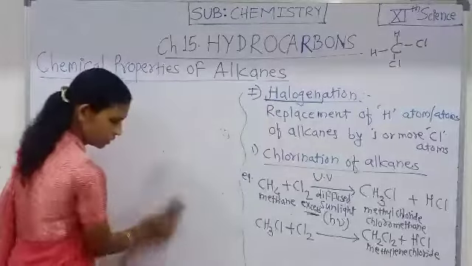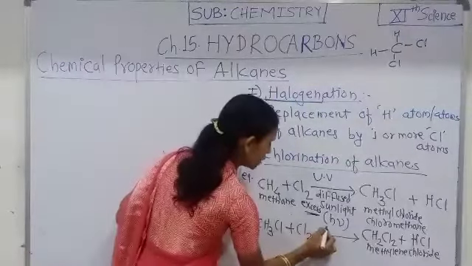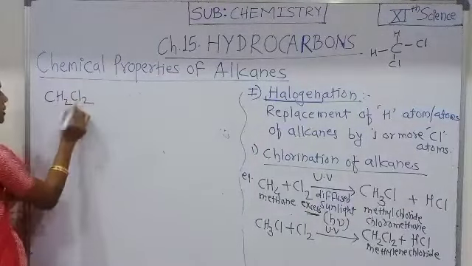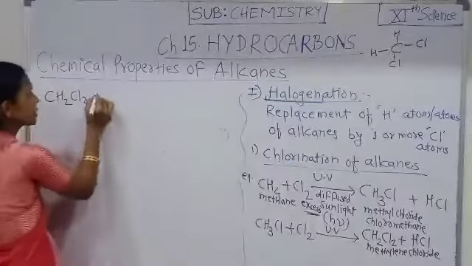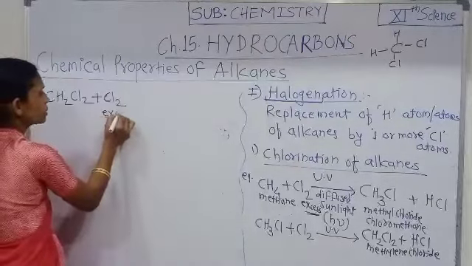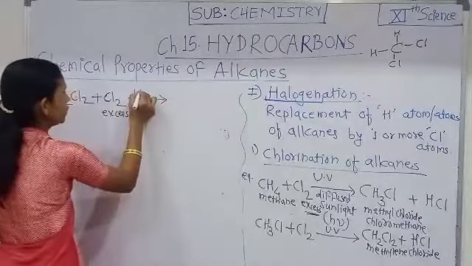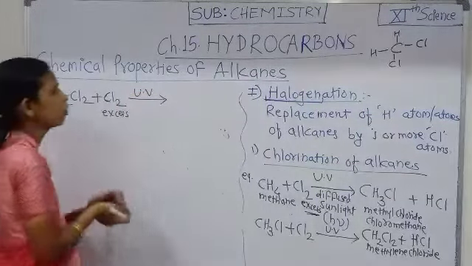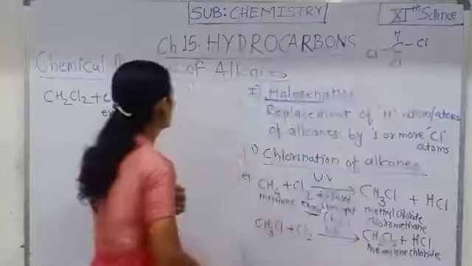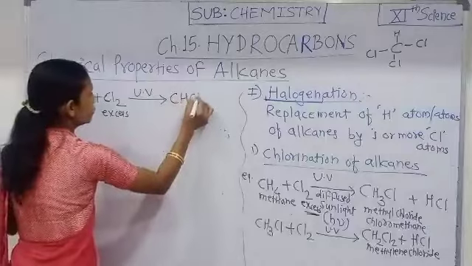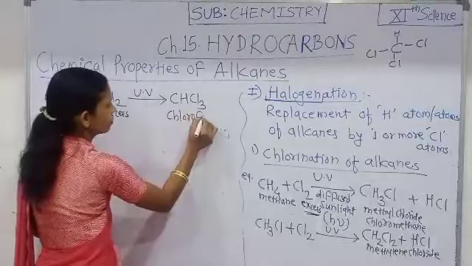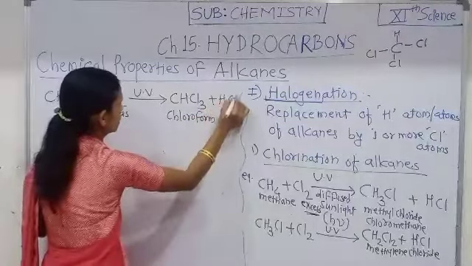The process continues in the presence of UV rays, and the methylene chloride, CH2Cl2, obtained in the second step further undergoes chlorination. With excess chlorine and UV rays, one more hydrogen is replaced by a Cl atom, and the compound obtained is CHCl3, chloroform, plus HCl.